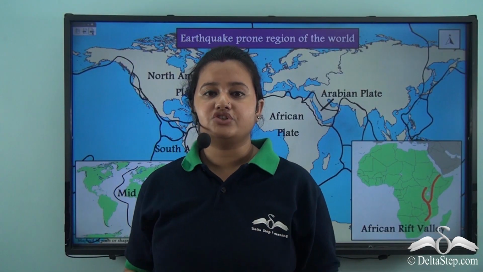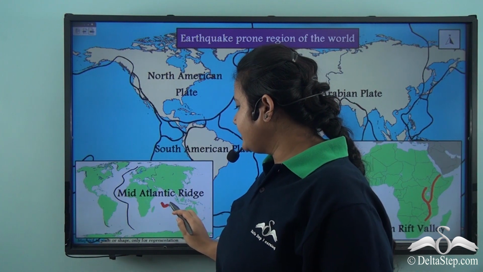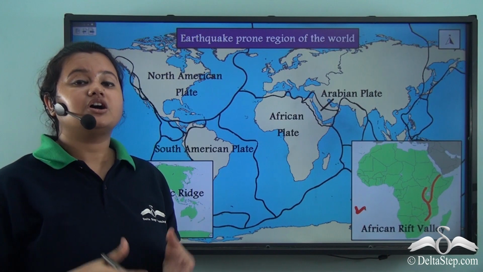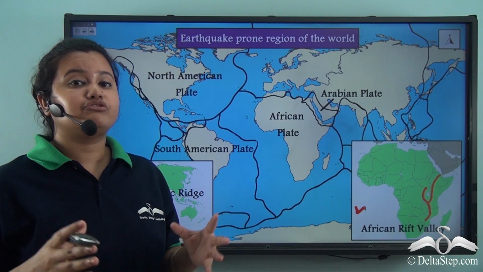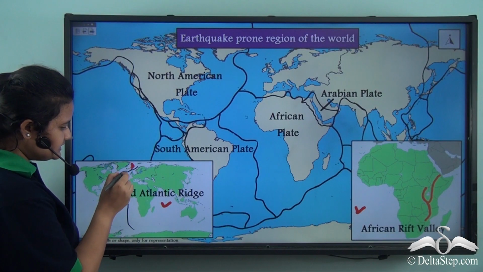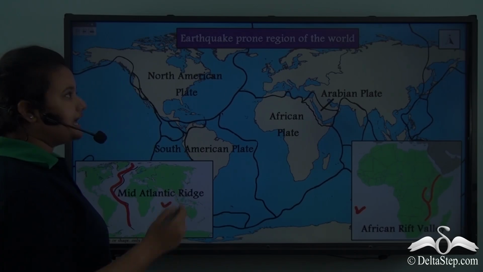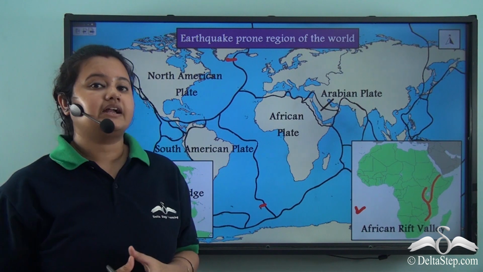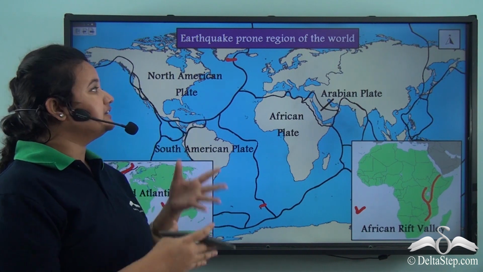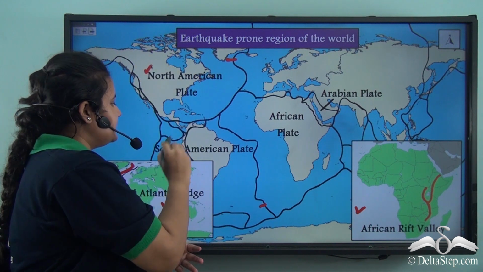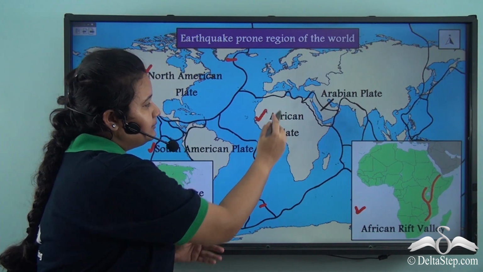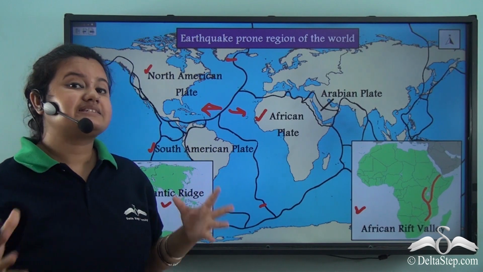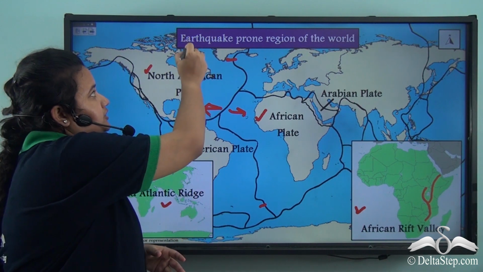Other earthquake prone regions of the world are the Mid-Atlantic Ridge and the African Rift Valley. In the Mid-Atlantic Ridge, earthquakes are mainly formed due to sea floor spreading. In this map, this region is the Mid-Atlantic Ridge. Here, see that when the tectonic plates like the North American plate, the South American plate and the African plate diverge, it induces seismic activities and causes earthquakes.